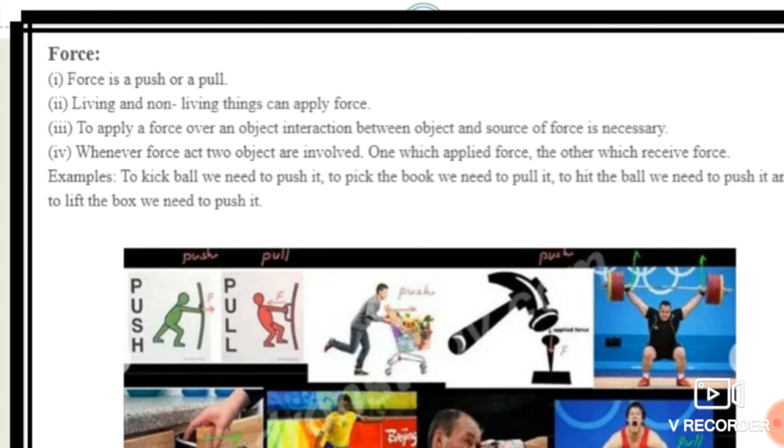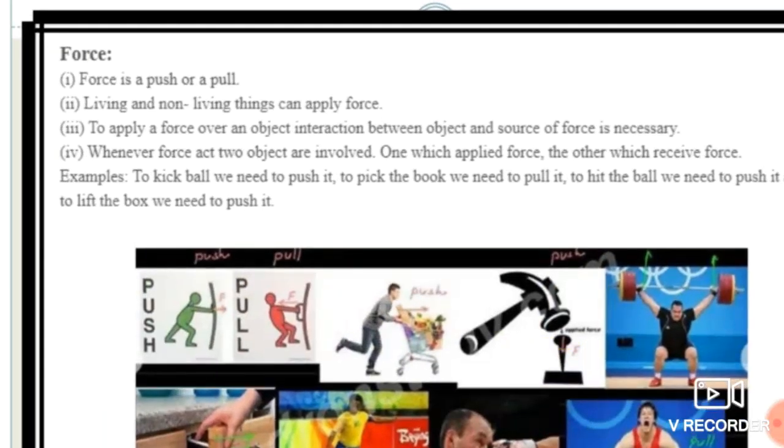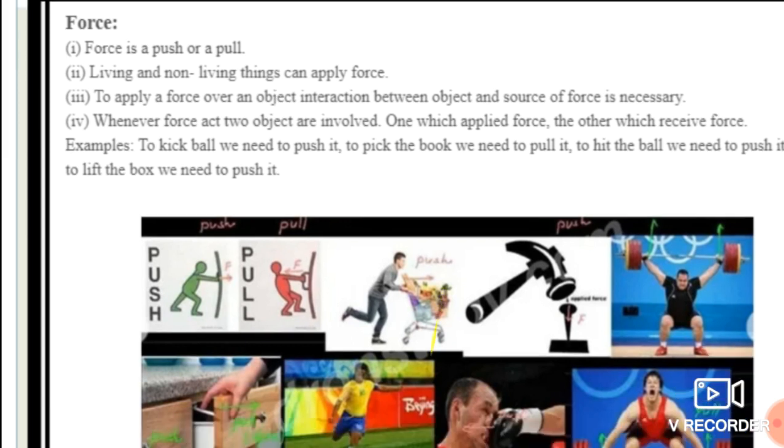Okay, students. So this is where pull and push actions are used in our day-to-day life. Suppose we want to hit the ball. At that time what do we do? We need to push it. And to lift the box we need to also push it. So both the actions, push and pull, involve the application of force. Whenever you push any kind of object or pull any kind of object, at that time we can say that we apply a force.